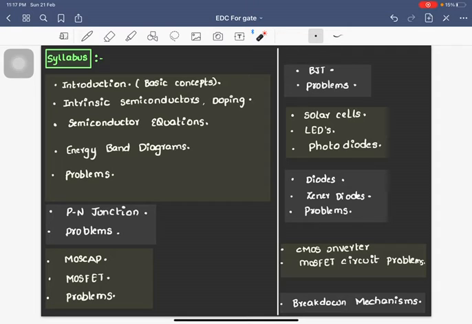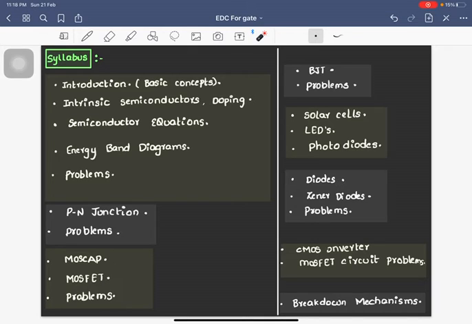All those things we are going to see in energy band diagrams, and whether the semiconductor device is in equilibrium, if not, why, what is the intrinsic Fermi level, what is the extrinsic Fermi level, what are the conditions to be followed for the semiconductor to be in equilibrium, what is the drift current, whether there is a drift current present in this band. Can we say by seeing this energy band diagram whether the drift current is present in this device or not, whether diffusion current is present in this device or not, all such things.